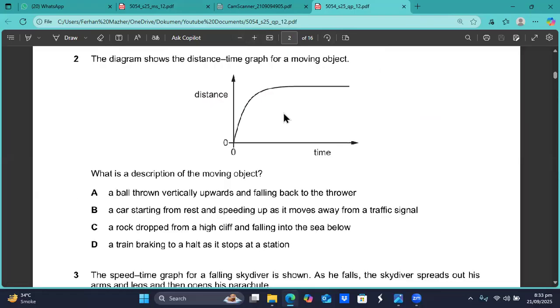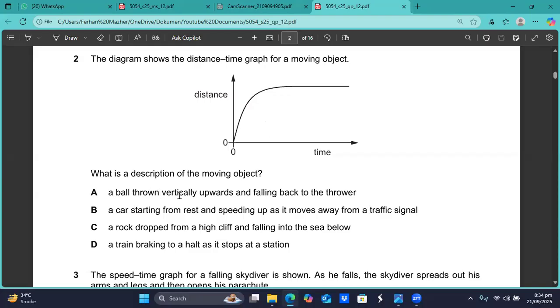Question number 2. The diagram shows the distance time graph for a moving object. So this is a distance time graph. On the y-axis, the distance is represented. On the x-axis, the time is represented. What is a description of the moving object? You see, here the gradient is constant, then the gradient is decreasing, and then the gradient has become 0. The gradient of the distance time graph represents the speed. So it was moving with a constant speed, then the speed decreases, and then the speed becomes 0.